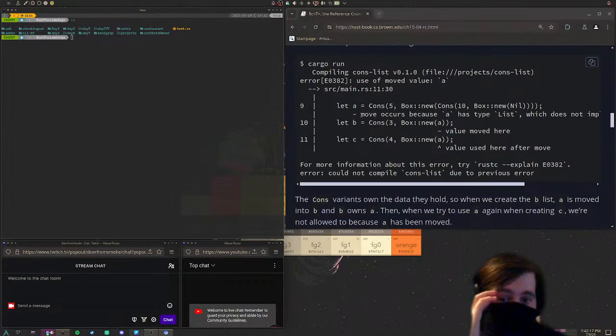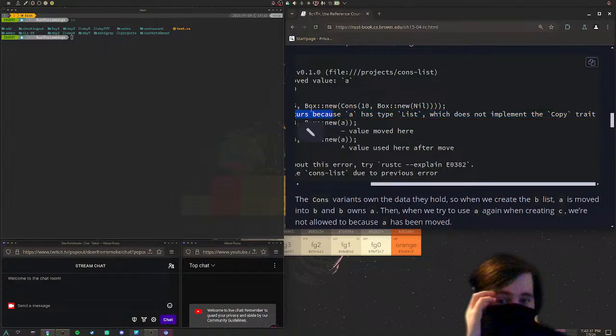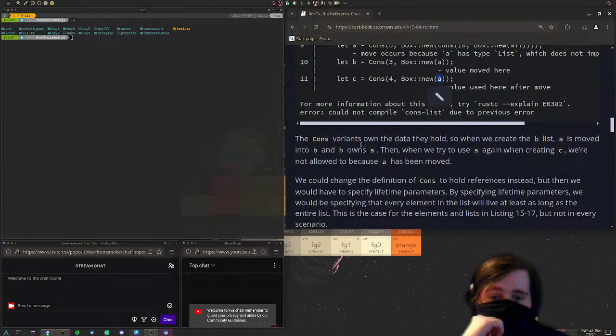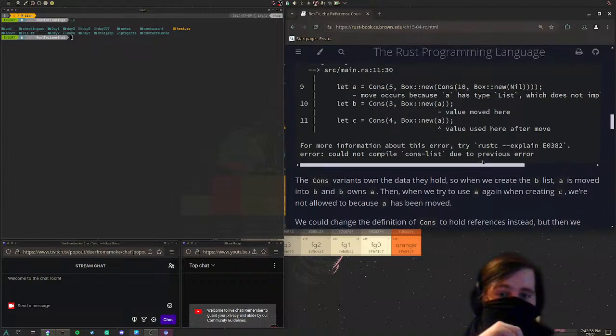We get this error. Right. Use of moved value A. The move occurs because A has a type of list, which does not implement the copy trait. The error exactly says, hey, the value is moved here, and you're using it after it is moved right here. Okay, the cons variant owns the data they hold. So when we create the B list, A is moved into B, and B owns A. Then we try to use A again when creating C. We're not allowed to because A has moved.